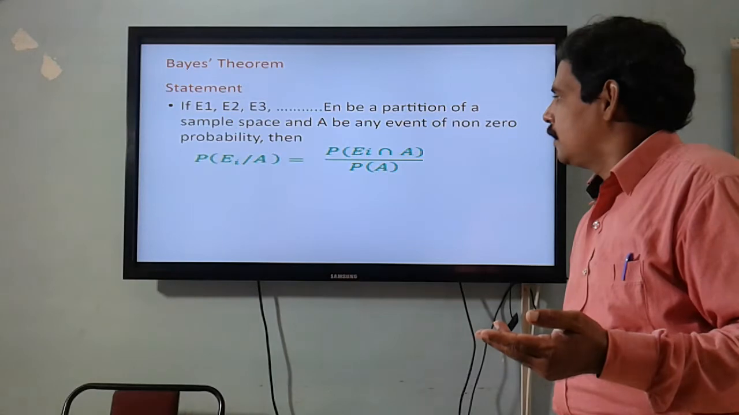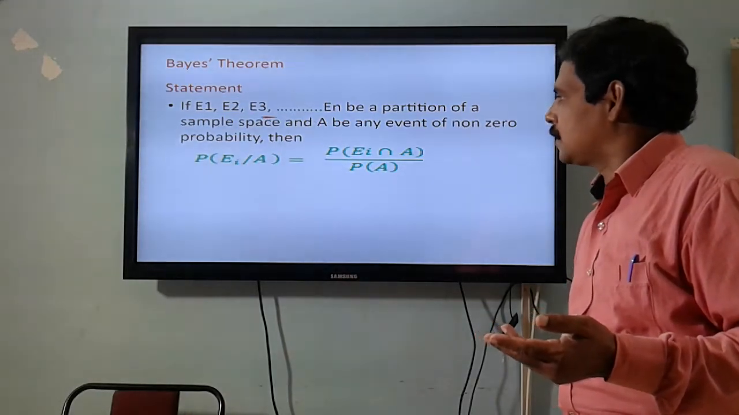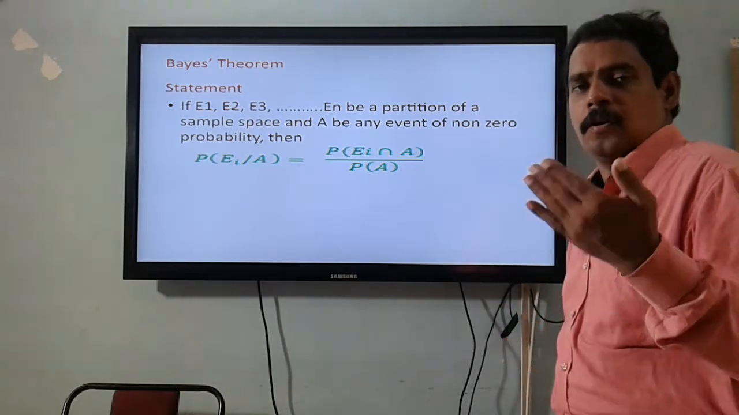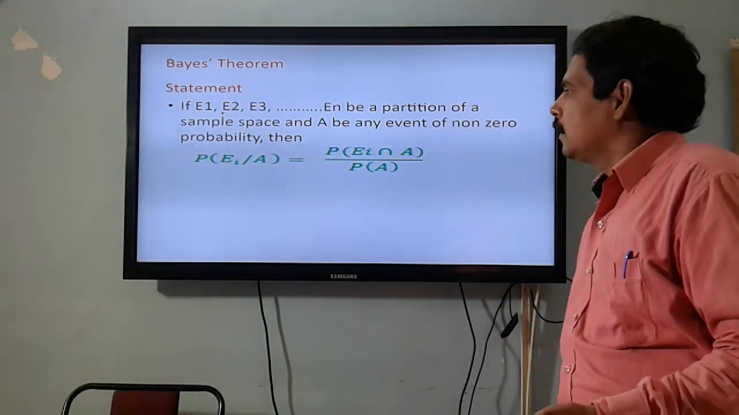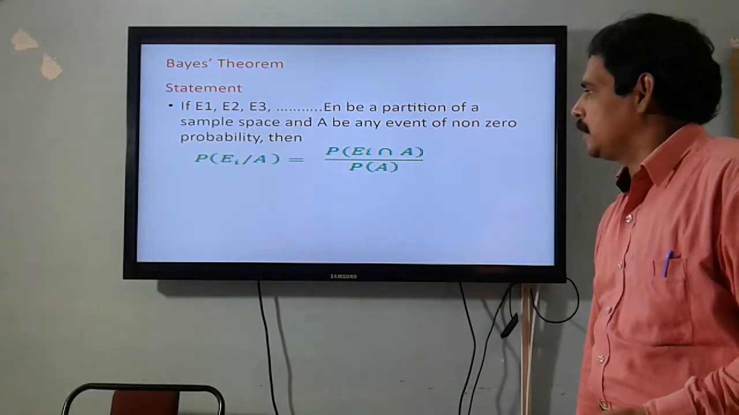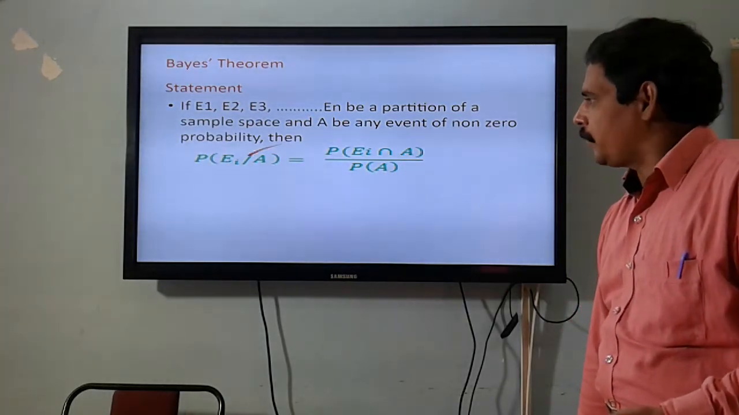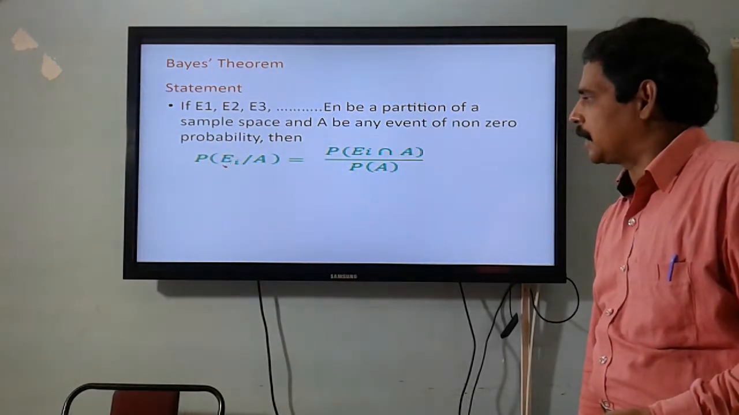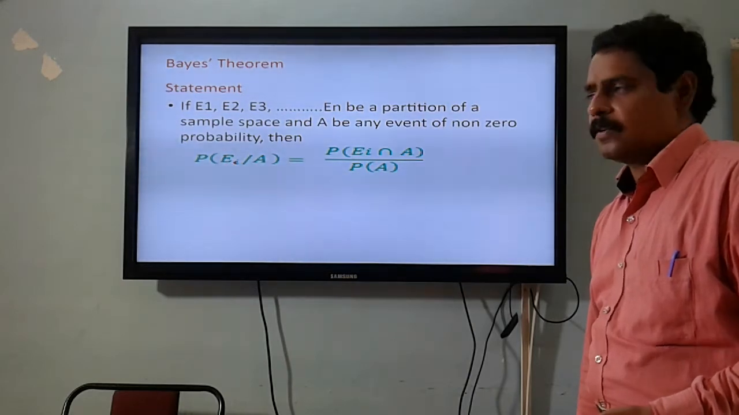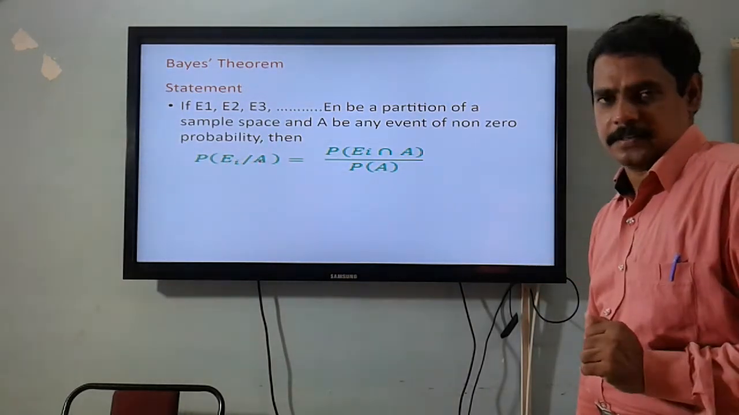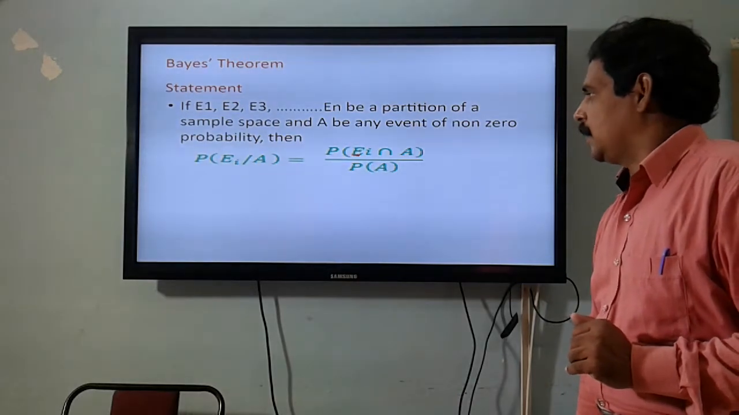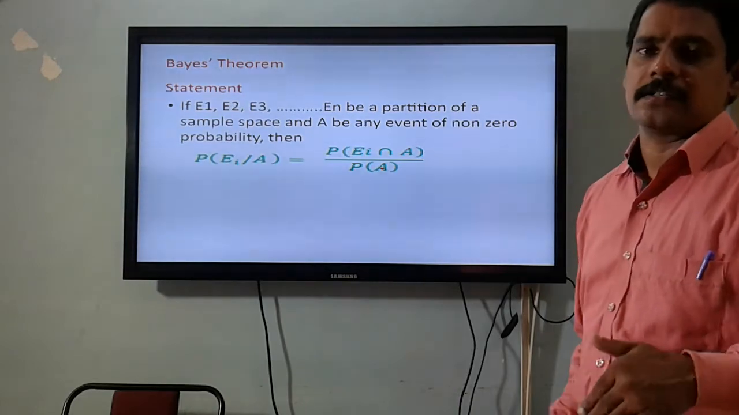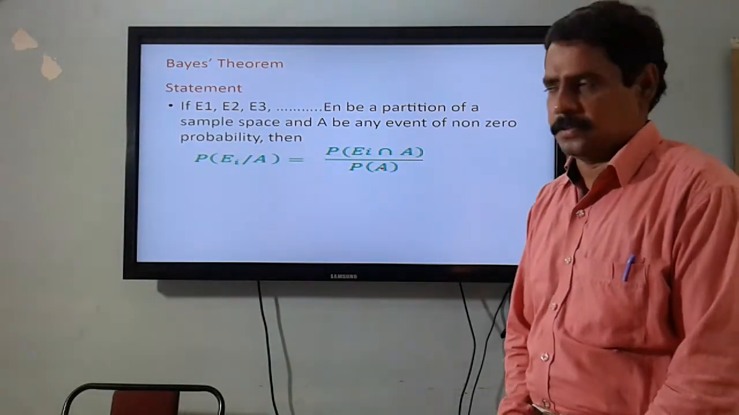Event A might have happened because of event E1, or because of event E2, or because of event E3. So there are n different causes for the happening of an event A. Now we need the probability of a particular cause Ei when an effect A happens. That is given by probability of Ei intersection A by P of A. This is according to the conditional event probability theorem. This is a conditional event only.